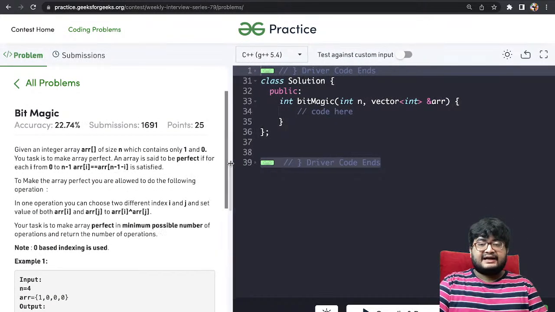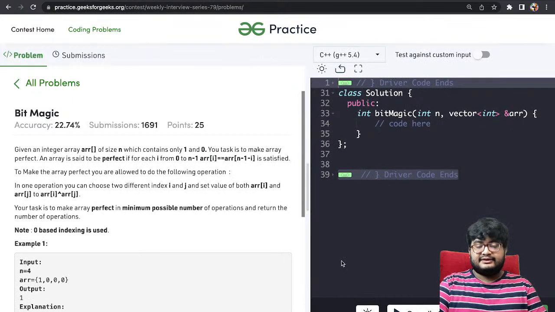Okay, so let's start with the first problem. The problem name is Bit Magic. The problem statement is, we are given an integer array ARR of size n, which consists of only ones and zeros. Your task is to make the array perfect. What is a perfect array? An array is said to be perfect if for each element i from 0 to n minus 1, ARR[i] is equal to ARR[n minus 1 minus i].